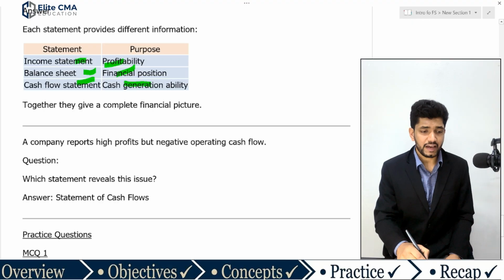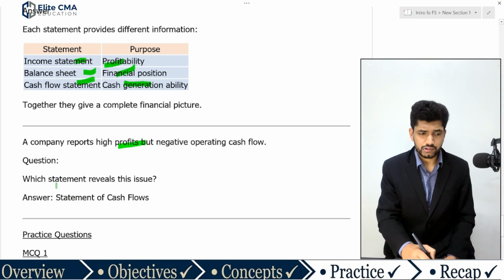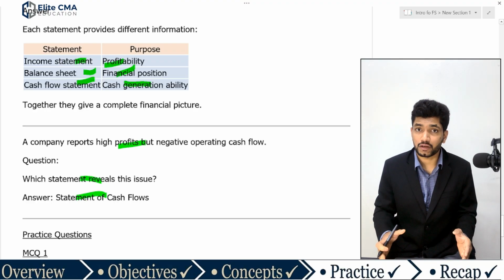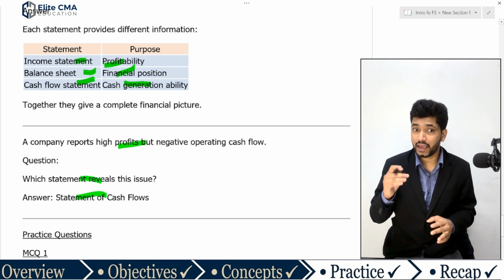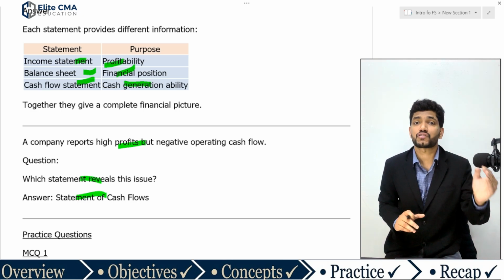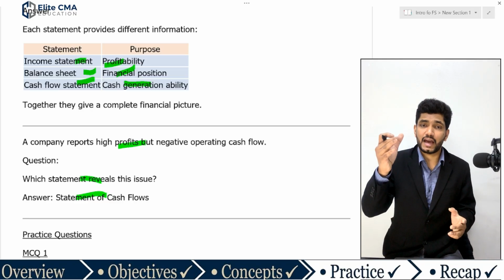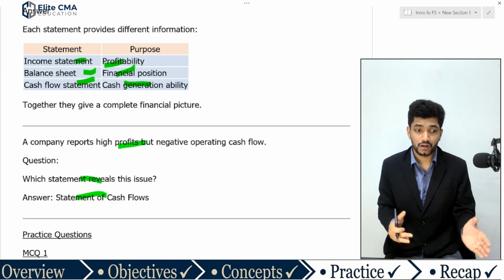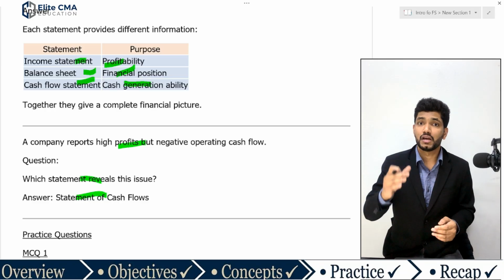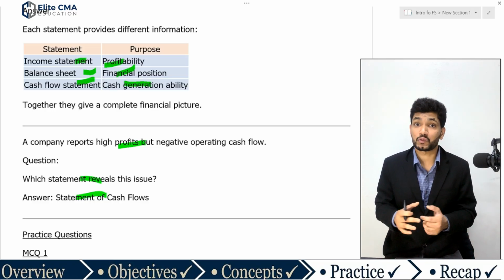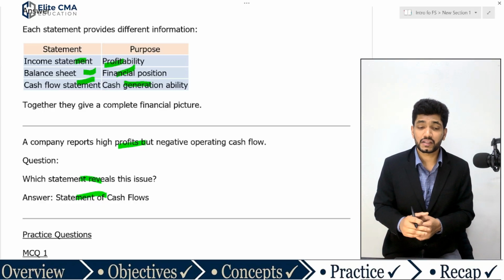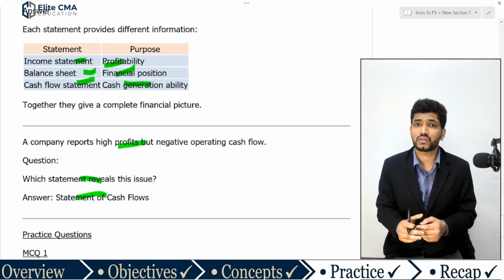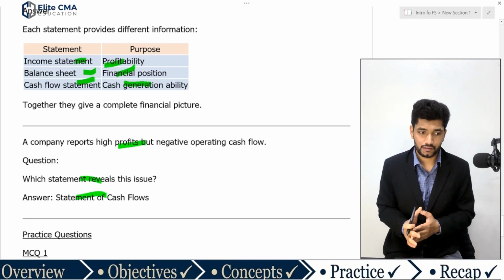Just look into this case. A company reports high profit but negative operating cash flow. The question: which statement reveals this issue? This is the statement of cash flow. If you look into the income statement, you can see only the profit, not the cash flow. The cash flow statement reveals how much cash comes in and how much cash goes out, so it will reveal this issue. That means some companies can make high profit but also have negative operating cash flow. So this is a failure in cash collection.